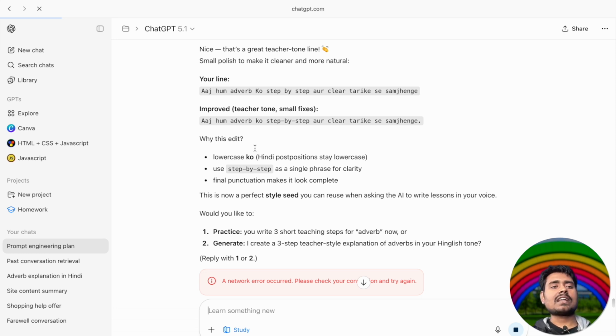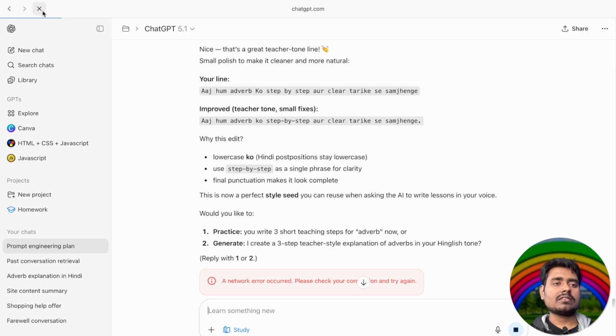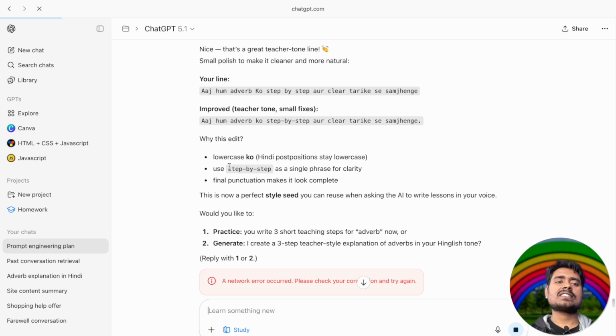As you can see, even right now I'm not getting anything. These are things I face every single day. Again, nothing happens. So okay guys, I think I need to resolve this. It might take some time. I'm not sure if this will even work or not. Let's see. I have removed that, connected again. Now let's try to reload again. Okay, I'm not getting any response. As you can see, it seems stuck here. Stuck.